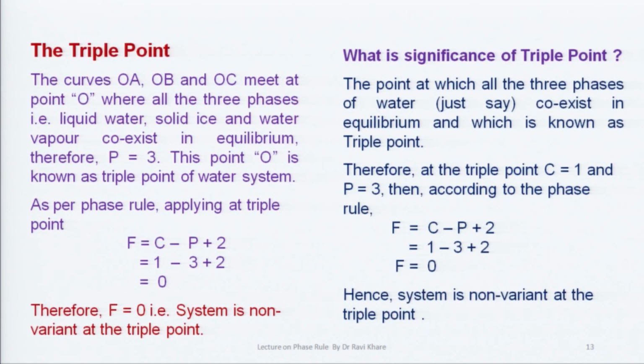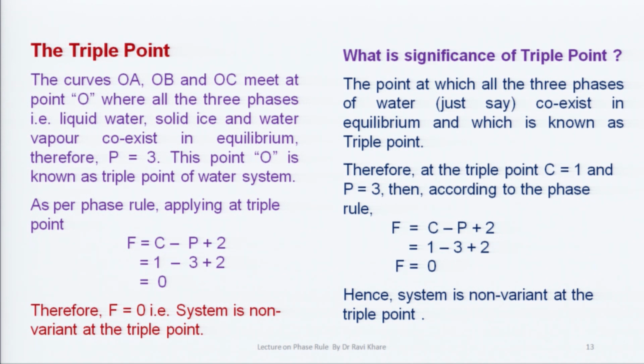Now, we come to the triple point. What is the triple point? The curves OA, OB and OC meet at a point O, where all the 3 phases, that is liquid water, solid ice and water vapor, coexist in equilibrium, that is P is equal to 3. The point O is known as the triple point of the water system.